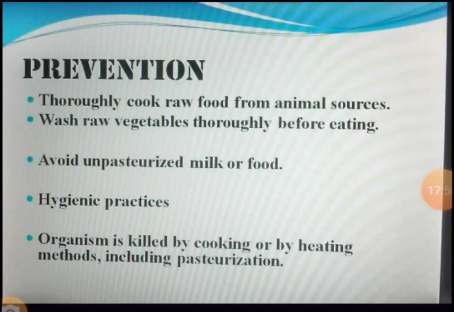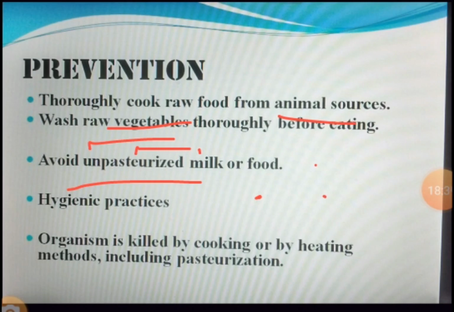Prevention. As you have seen, this organism does not have any kind of resistance, that is, it does not have spores or endospores. So if you cook or heat, the organism easily gets killed. Thorough cooking of raw food from any animal source will easily kill the microorganism. Thoroughly wash vegetables, and also cook the vegetables thoroughly before eating. Avoid drinking unpasteurized milk or milk products. Pasteurization of milk is a better choice.